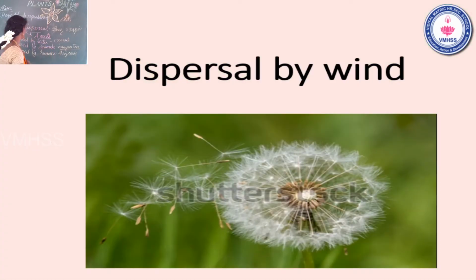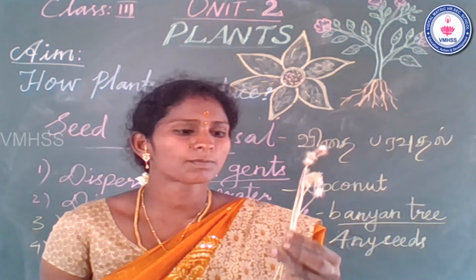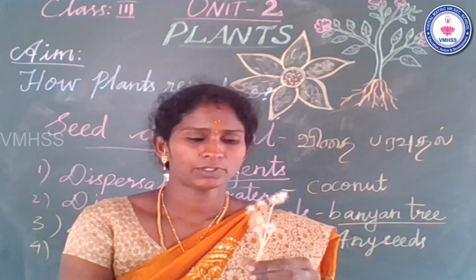Then the fourth one, dispersal by wind. What is the fourth way? Dispersal by wind. See the plant, students. That one is dispersal by wind. Example.